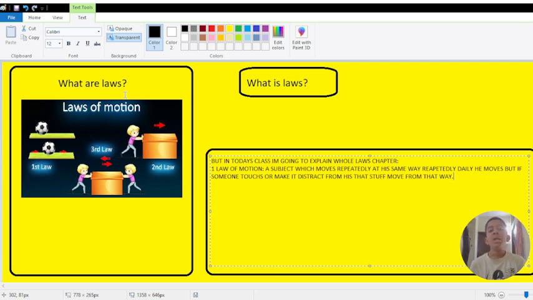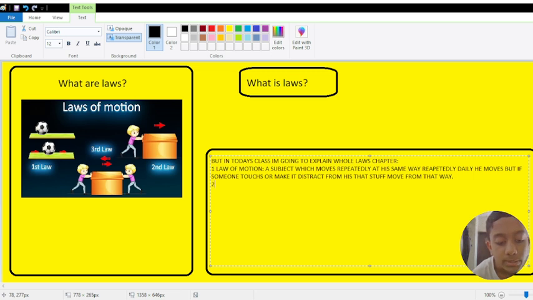An example of the first law of motion is a ball, as you can see here. If it gets some distraction, for example when the wooden plank shakes, the ball will move from here to here in the middle. If it moves more, it will fall down. So this is called the law of motion.